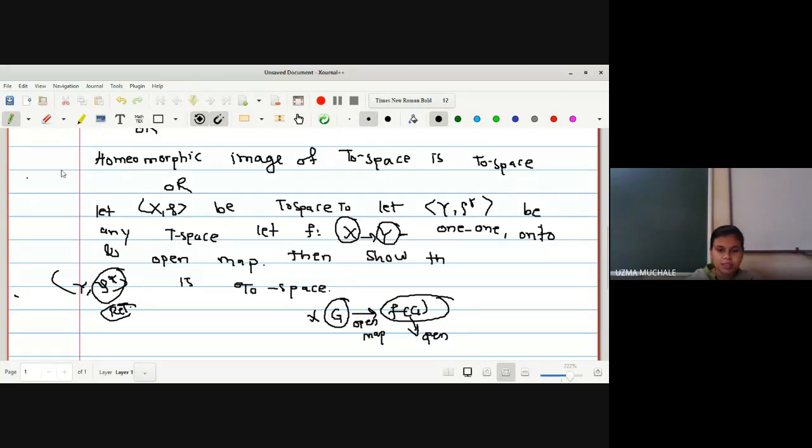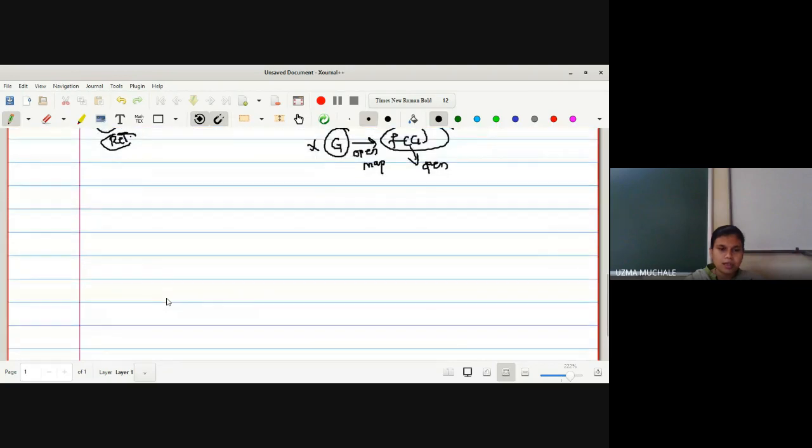What does relative mean? Just like in the last theorem, relative topology means what? It is a subspace topology. We have already proved that for subspaces. So don't confuse it with that, or you can denote this tau star as some other topology, say tau 1. Don't confuse it with the last theorem where tau star was a relative topology. Here tau 1 is some different topology. X2 is one topological space, and Y with tau star, or you can say Y with tau 1, is some different topological space. That codomain we have to prove is a T0 space.